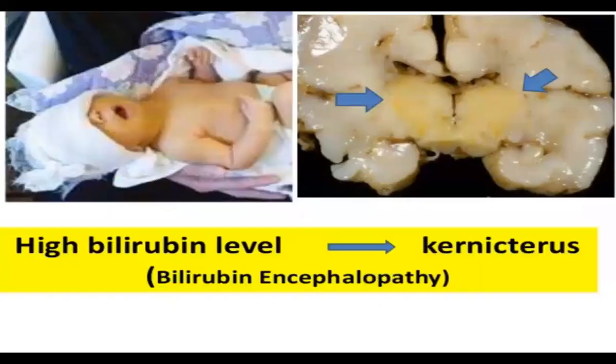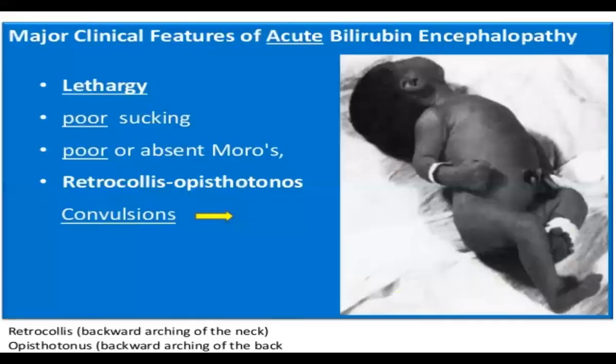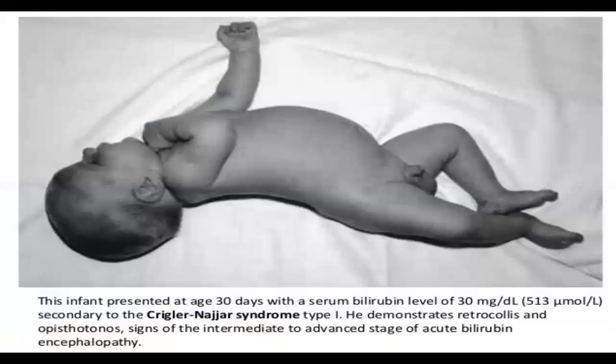Next, if the bilirubin level rises further, it leads to kernicterus, that is bilirubin encephalopathy. The major clinical features of acute bilirubin encephalopathy are lethargy, poor sucking, and poor or absent Moro reflex, retrocollis, and sunsetting eyes. The neck is extended and the chest is pushed forward. That is the opisthotonic position in encephalopathy.